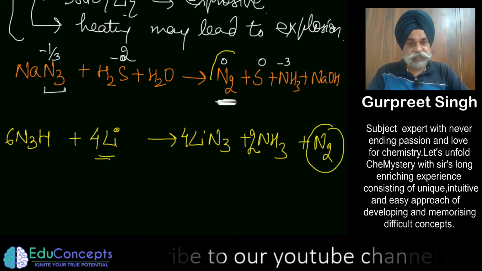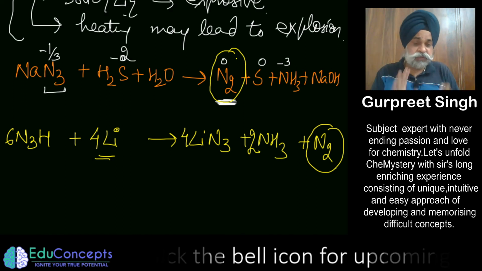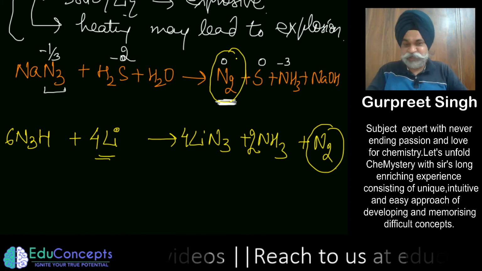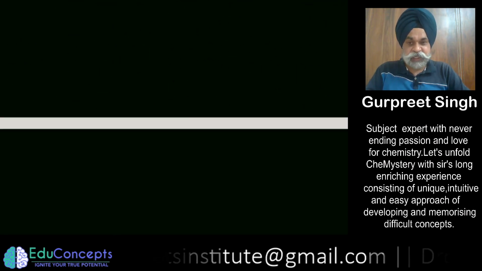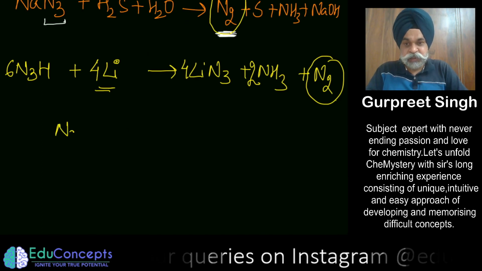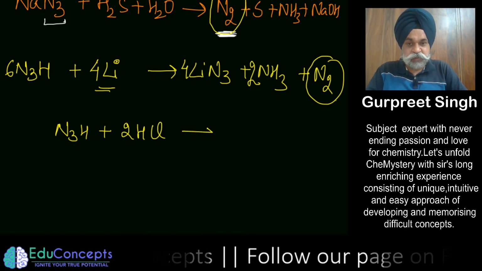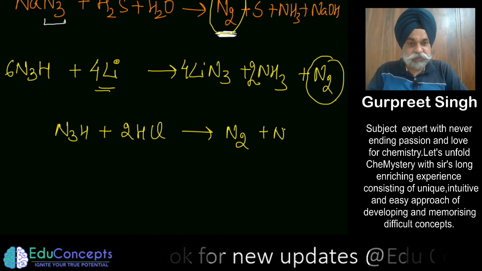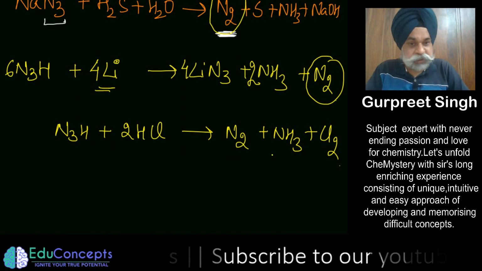So in a way, as I told you earlier, by whatever means you are going to produce nitrogen is being covered in this video. One or two things may be left out, that's a different story. That can happen. And similarly, if I treat the hydrazoic acid simply with HCl, 2 moles of HCl, what I shall be getting is nitrogen along with ammonia and chlorine. So I think it got balanced. Yes, it is balanced.